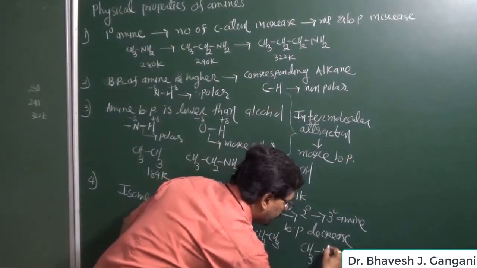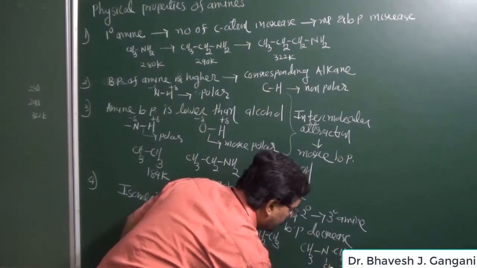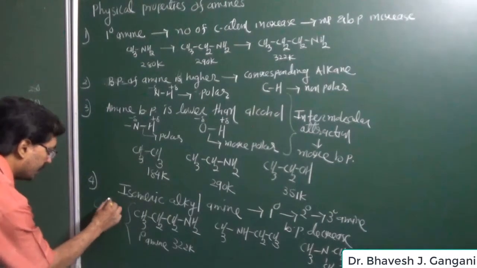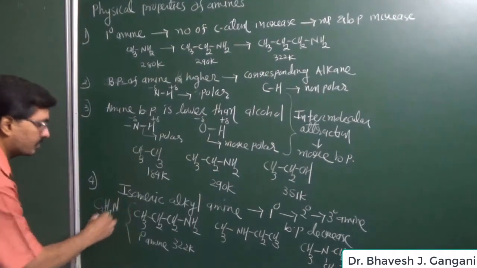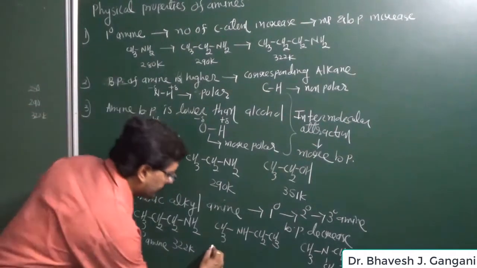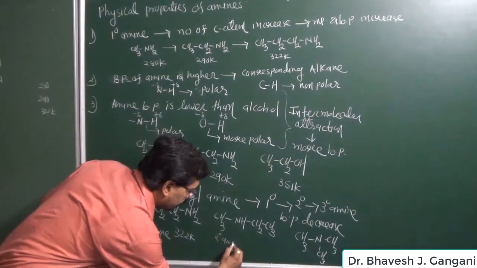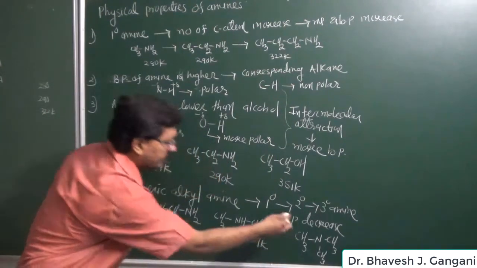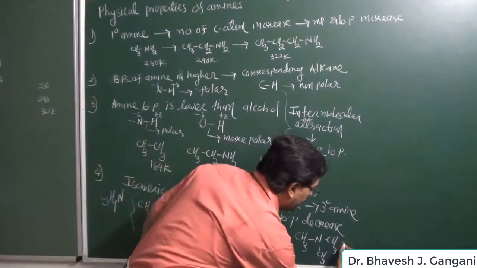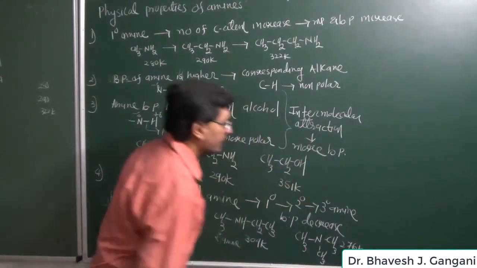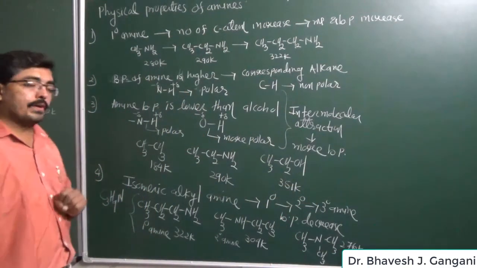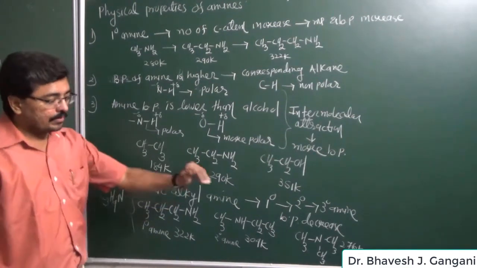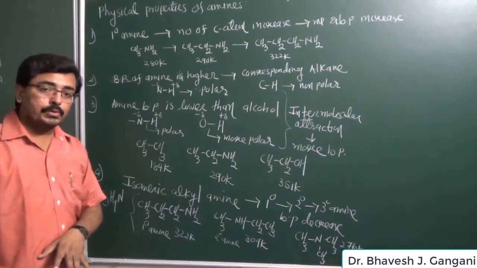Now you can observe that all these amines have the same molecular formula, and the molecular formula of all these amines is C3H9N, with nitrogen being just one. The secondary amine has a boiling point of comparatively 309 Kelvin, and trimethylamine has a boiling point of 276 Kelvin. So it is observed that in isomeric alkyl amines, as we go from primary to secondary and secondary to tertiary, the boiling points decrease.